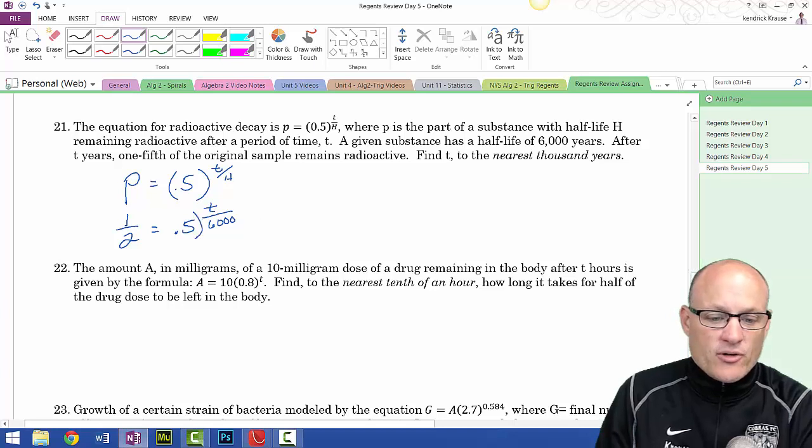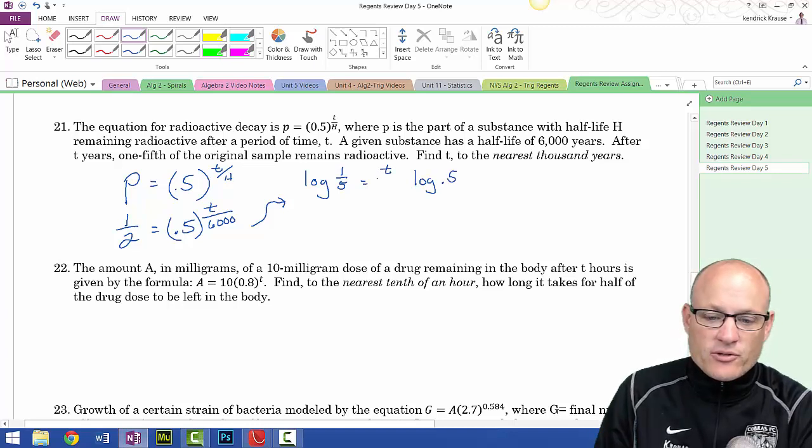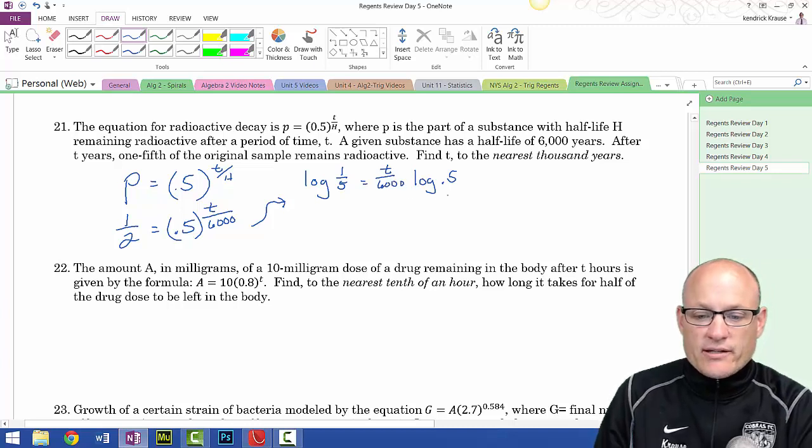Now, in order to solve an exponential, I have to revert this to a log. So I have to take the log of both sides. I'm going to do the log of 1/5 is equal to the log of 0.5, but that has an exponent, but the exponent comes out front. So t over 6,000. So in order to get this t by itself, the first thing I'm going to do is divide by log 0.5.